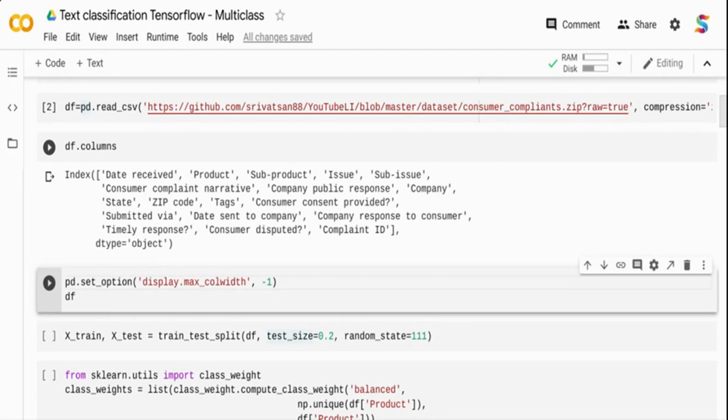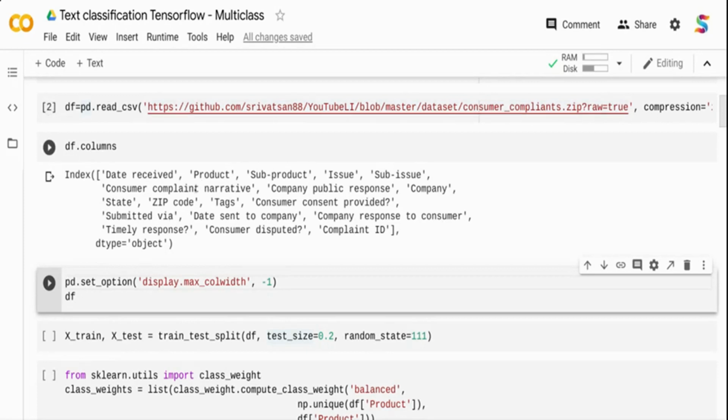To give some background about the data set that I have in the GitHub repo, it is also available on the CFPB website. CFPB is the Consumer Financial Protection Bureau. Whenever customers are not happy with the bank, or the bank is charging the customer and not listening to customer grievances, they can go to CFPB and file a complaint. The CFPB's responsibility is to make sure that the bank conducts its practices in a fair manner, right? So you can go there and download the data set. You can download a larger data set than the one I have, or just download a data set targeted to your use case. But here it's in my repo, and you can use that as well.